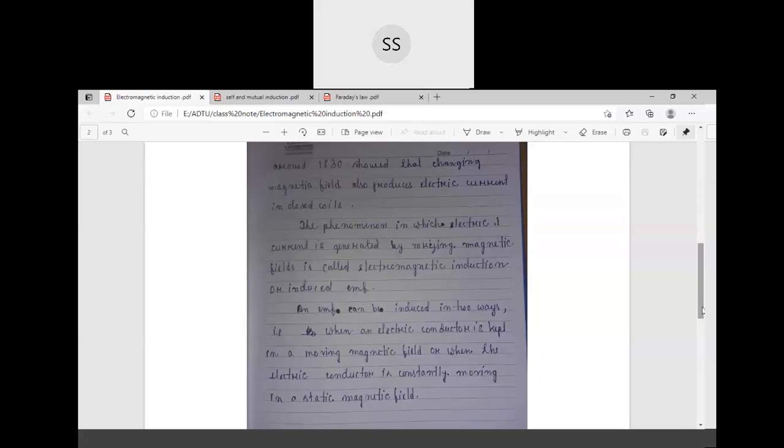So when we sense a magnetic field near a closed coil, then electric current will be produced in the coil.